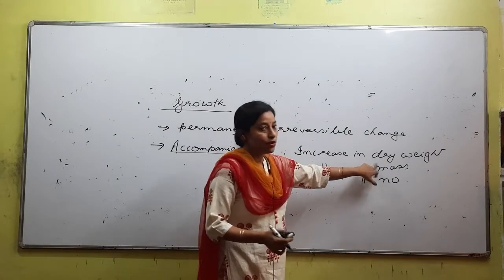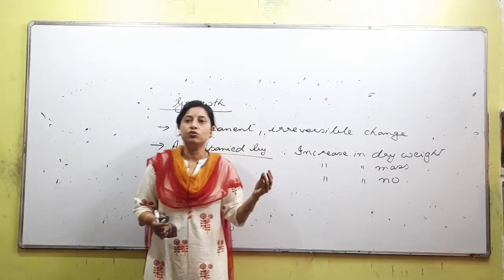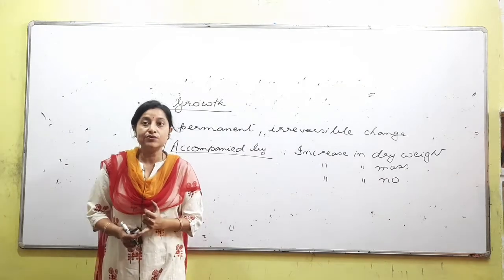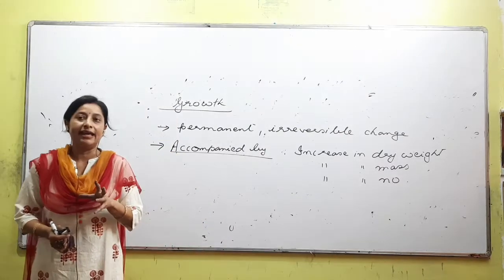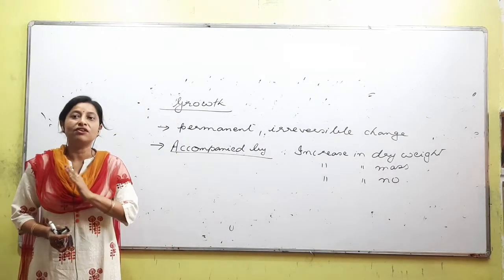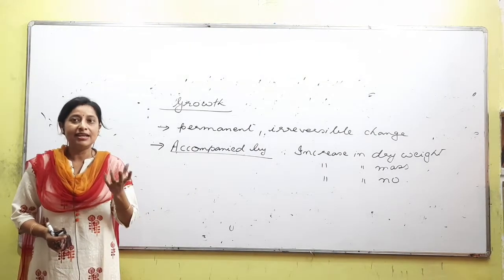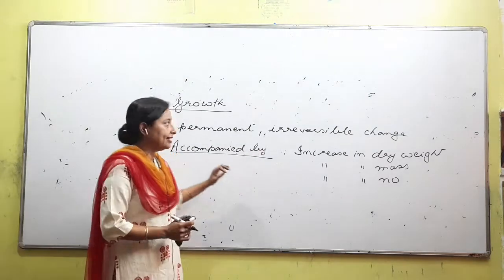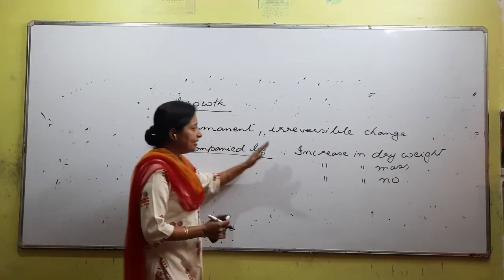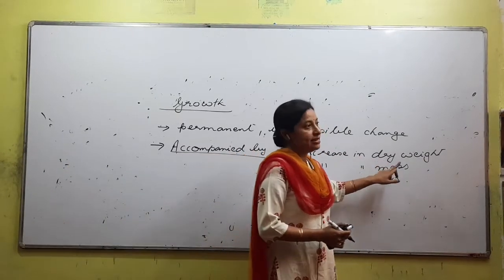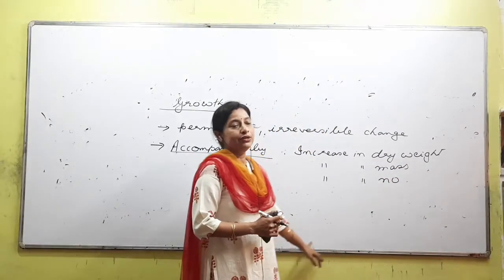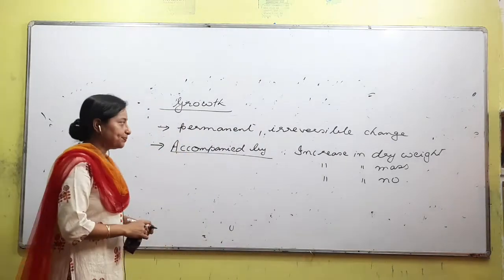If you uproot a herb or shrub and immediately take the weight, we call it fresh weight. Fresh weight has the water content. In dry weight, we remove the water content so that the actual cells or number of cells and weight are measured. That we call dry weight. So generally, when dry weight increases, mass increases or number of cells increases, we say that growth has taken place, right?